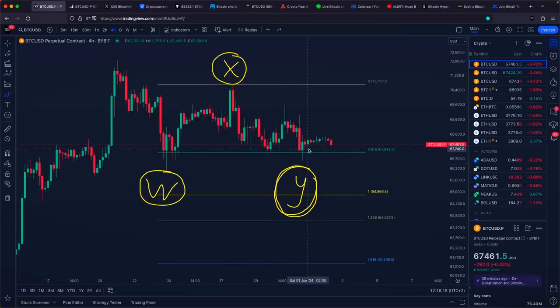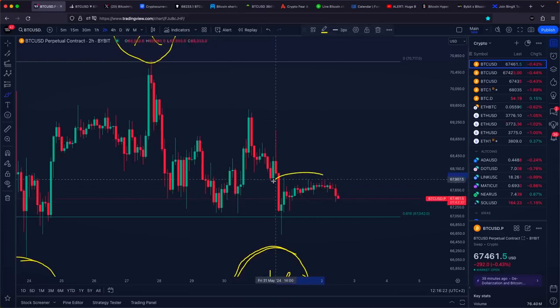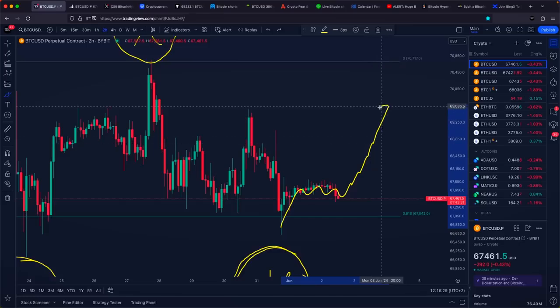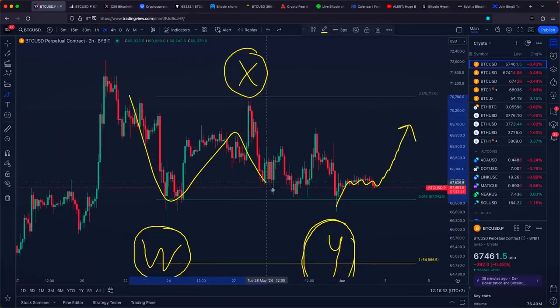However, we can't definitively conclude that the Y wave is complete, as we haven't observed any significant reactions yet. Should Bitcoin's price begin to rise in the coming hours or days, it would increase the likelihood of the Y wave and consequently the entire WXY correction being finished.